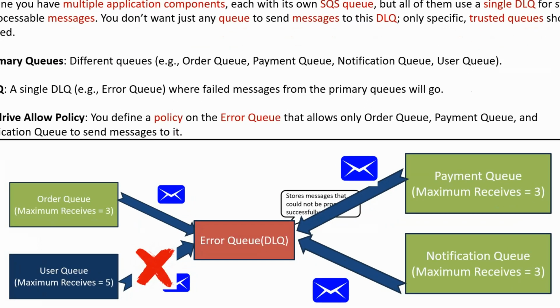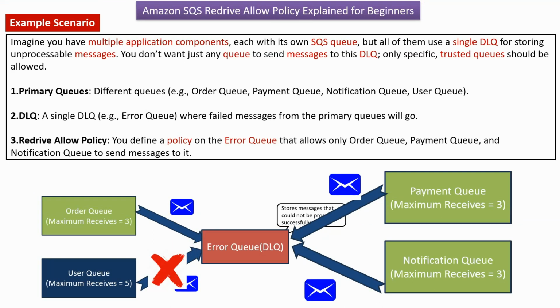And here you can see different primary queues: order queue, payment queue, notification queue, and user queue. And here you can see error queue, which is the dead letter queue, where failed messages from primary queues will go. You can define a policy on error queue that allows only order queue, payment queue, and notification queue to send messages to the dead letter queue. And user queue cannot send unprocessable messages to error queue.